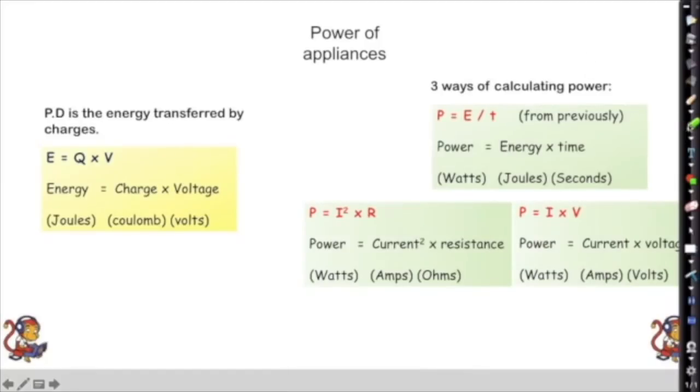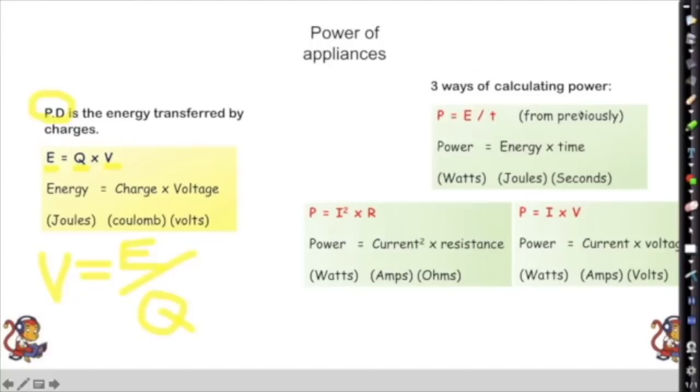Okay, so how to calculate the power of appliances then? A lot of equations on this slide, but in a nutshell, what have we got here? So potential difference, voltage, is the energy transferred by charges. So energy is the charge times the voltage, and voltage is the energy transferred per charge. Okay, same equation, just rearranged. So energy is measured in joules, charge in coulombs, voltage in volts.